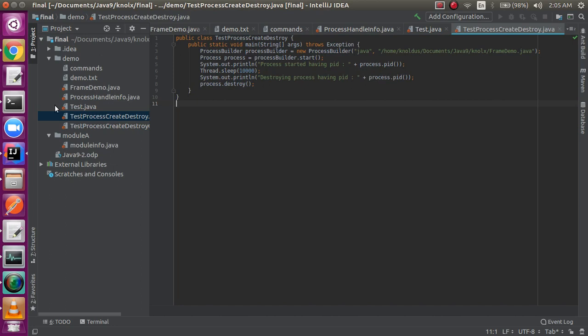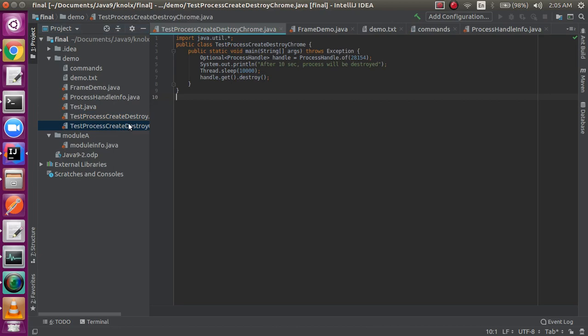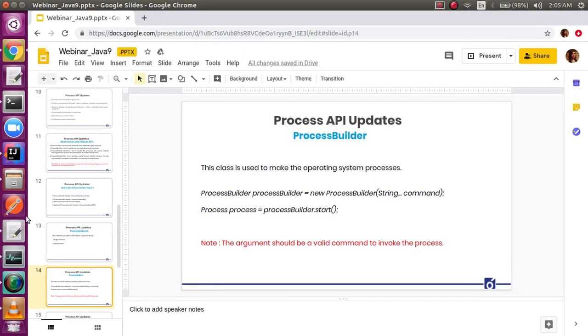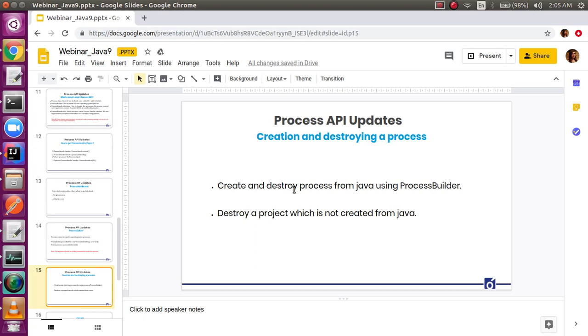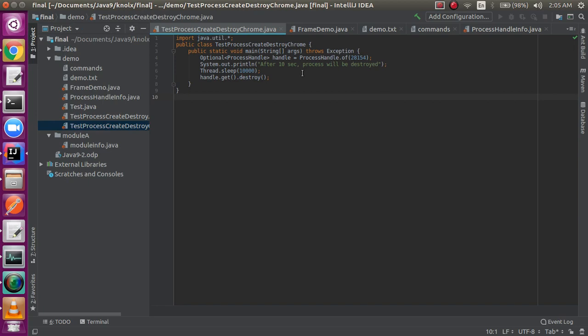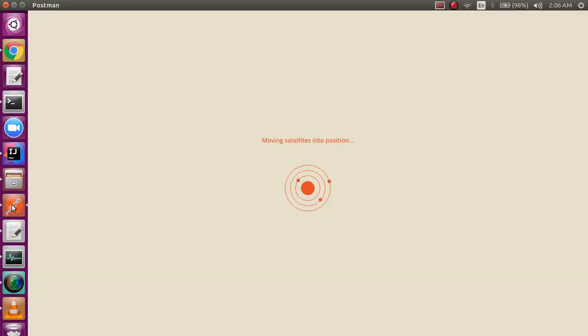Now we have seen how one Java program is using another Java program. Now let's see how one Java program is able to access another non-Java program. You can even do that with the help of process builder only. You can do the creation and destruction that we studied. Let's do that. Okay, so I'll be using some other Java program, and for that I'll be specifying the PID in here, and there is a sysout statement that after 10 seconds we'll just destroy it. So maybe we can open Postman and extract its PID and then destroy it.